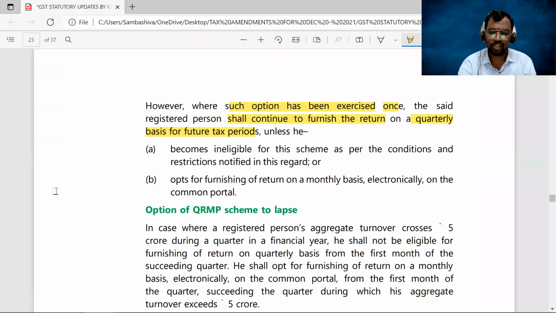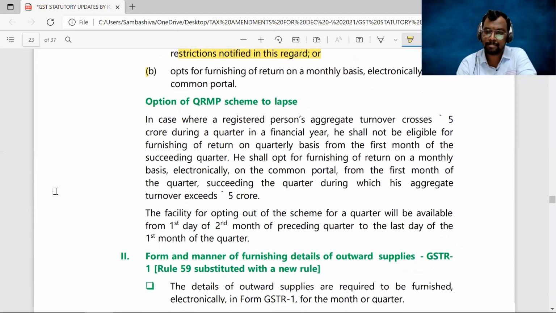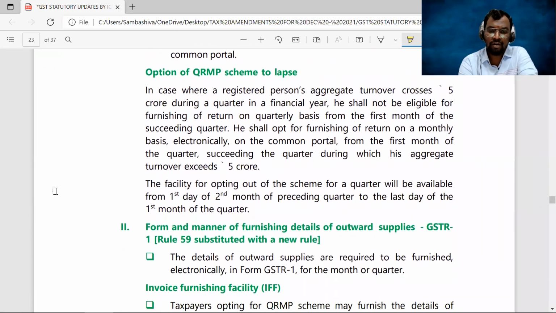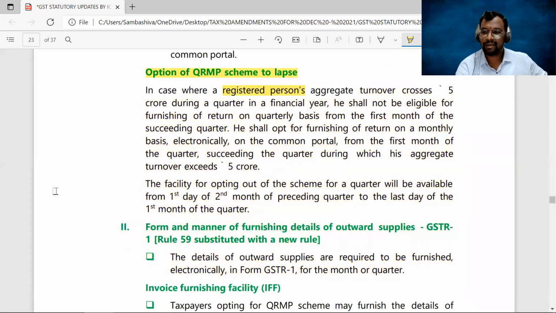So that's what is explained in these two points. Next. Option of QRMP scheme, lapse. Just now we discussed. Where a registered person's aggregate turnover crosses 5 crores during a particular quarter of the financial year, he shall not be eligible for furnishing the return on a quarterly basis from the first month of the succeeding quarter.